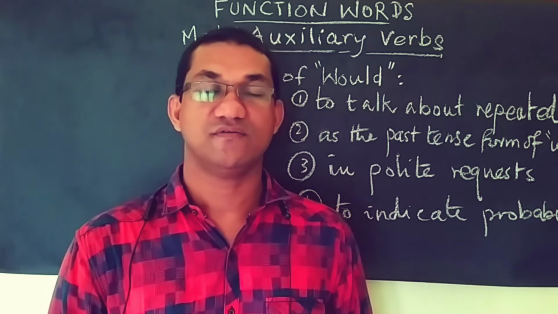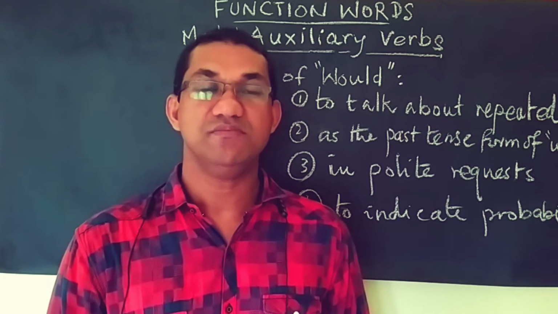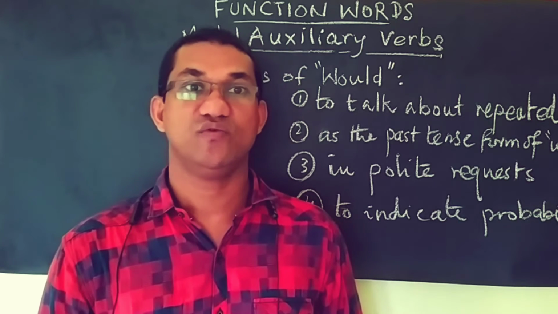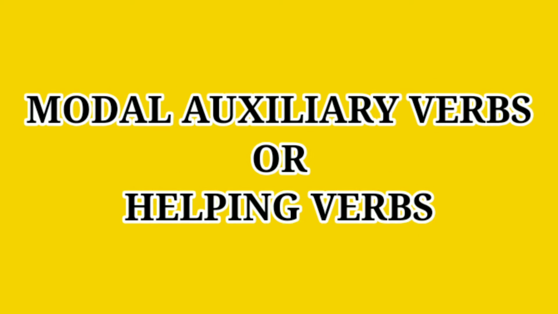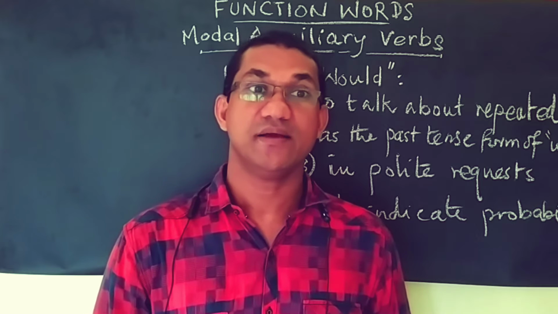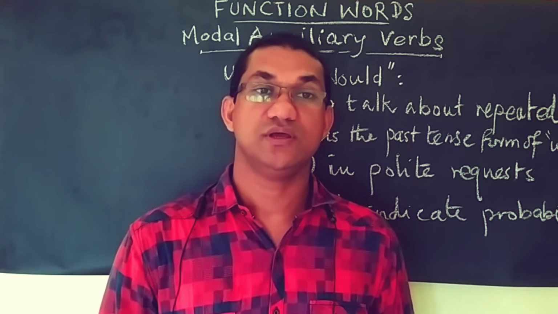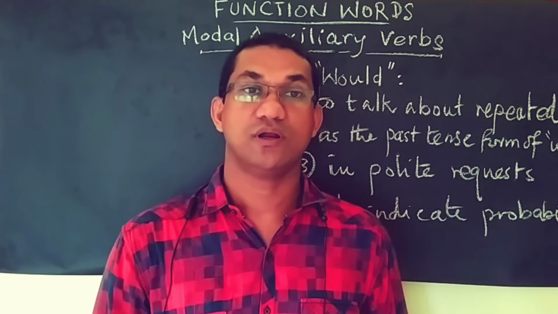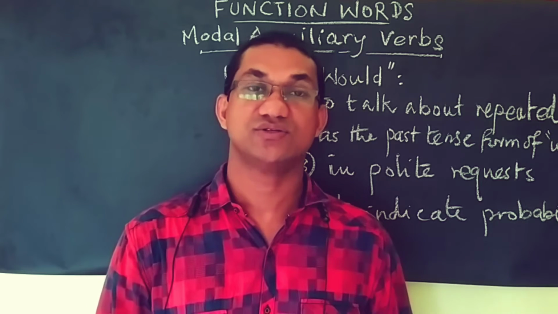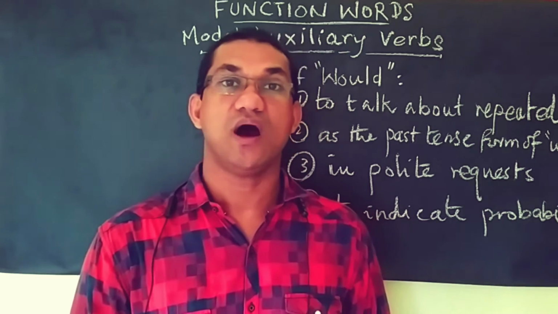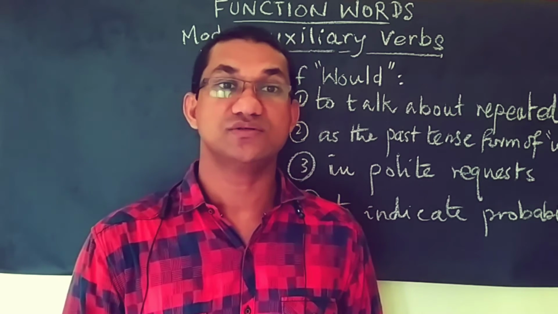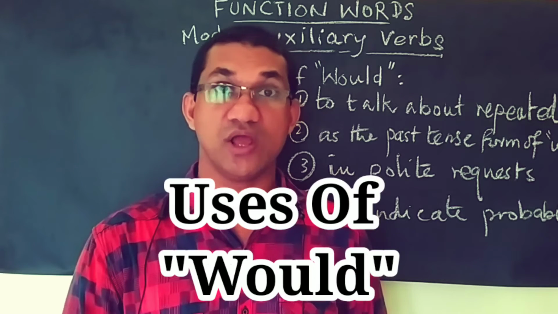One of the important types of function words is modal auxiliary verbs, or helping verbs. We learned about the important modal auxiliaries in this lecture series, and today we are learning about the uses of the modal auxiliary would.